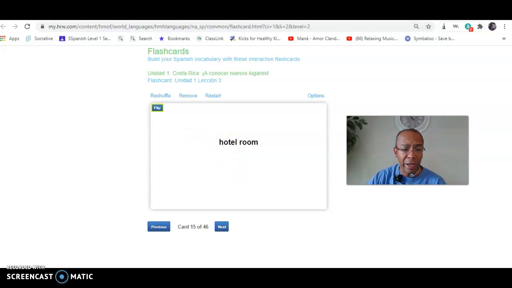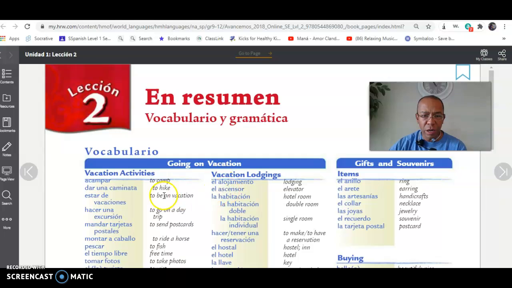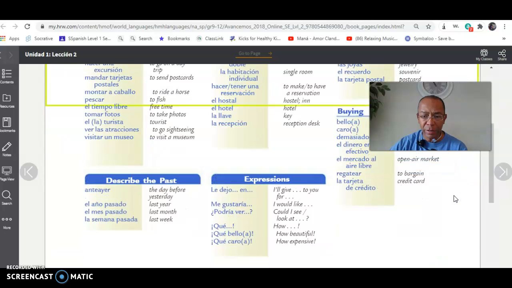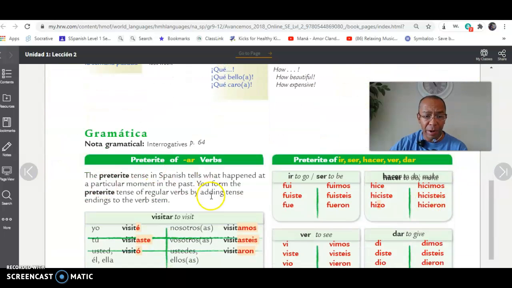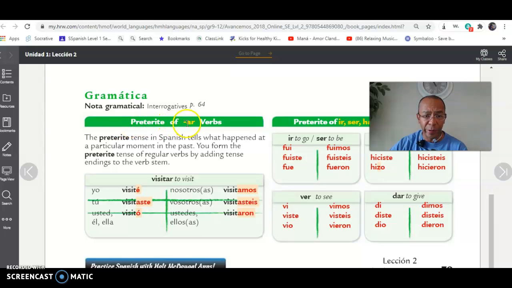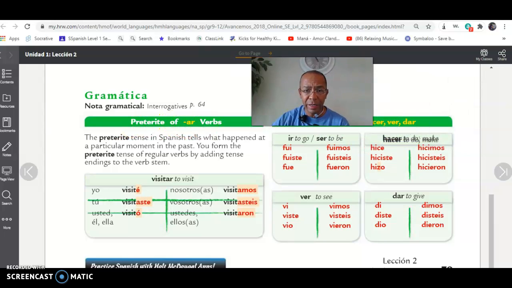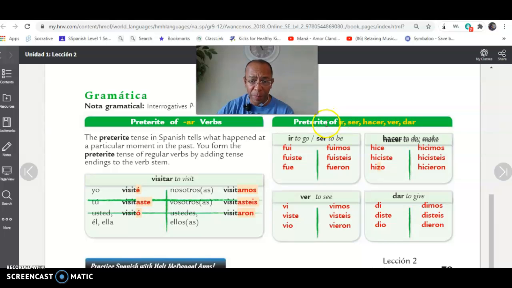Okay? So what I'd like you to do is to go ahead and continue doing this on your own. Okay? And after you complete with this, complete the activities that are assigned for today. Which is to copy every single word in page 79. And also include in that the grammar, okay, of the past tense preterite of AR verbs and the preterite of ir, ser, hacer, ver, y dar. This is worth 20 points. So make sure you do it and get it stamped,